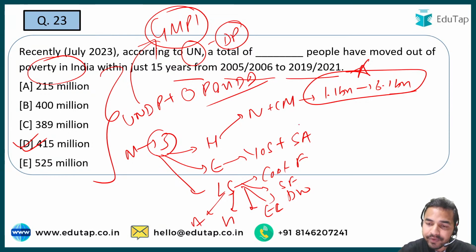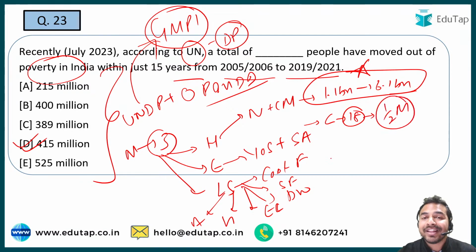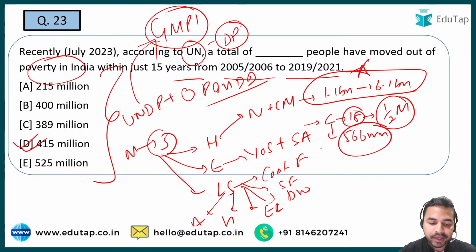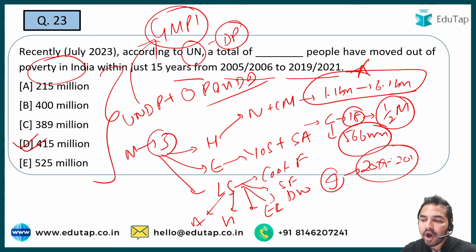Okay. Apart from that, this report also tells us a very horrifying truth, and that is the children under 18 years of age basically constitute half of the people who are living in multidimensional poverty, and basically they account for 566 million people. Okay, and apart from that guys, when I talk about India, तो इंडिया के अंदर for the period 2019-2021, how many people were living in the MPI, that is multidimensional poverty के अंदर कितने लोग रह रहे हैं, that is 230 million. ठीक है जी.